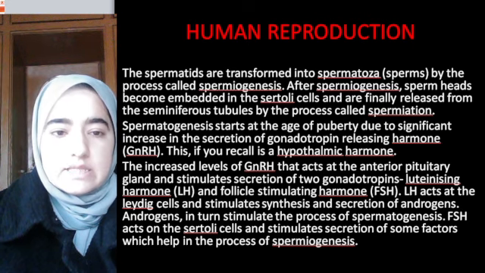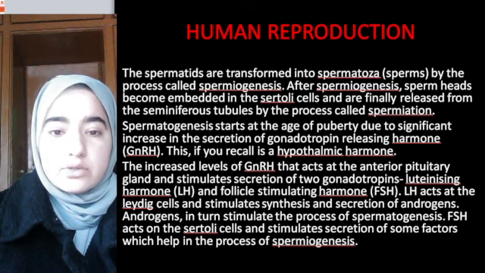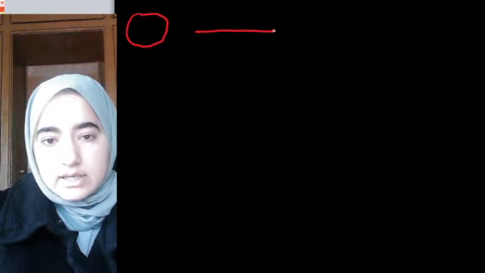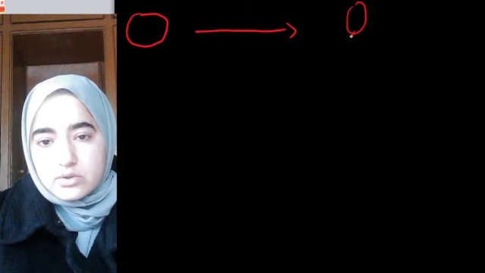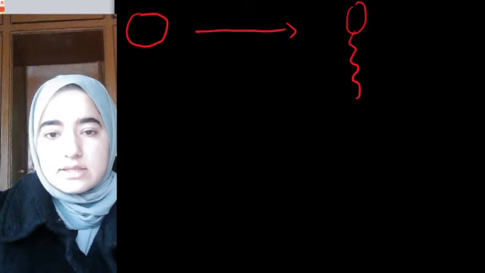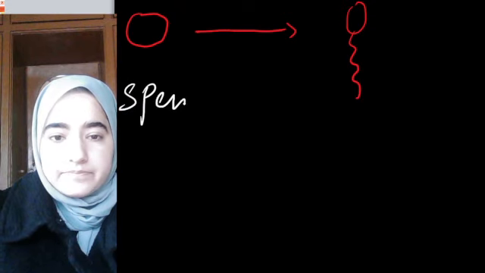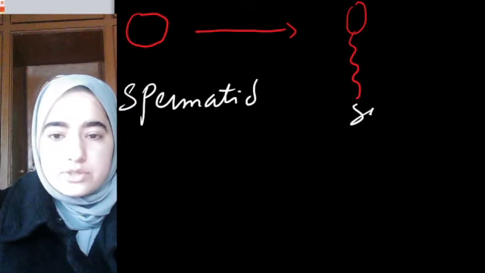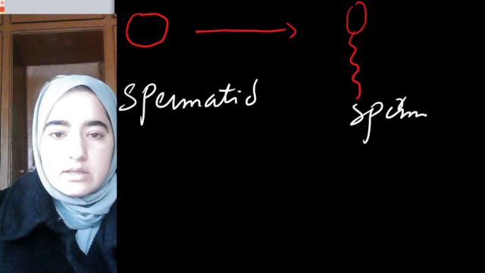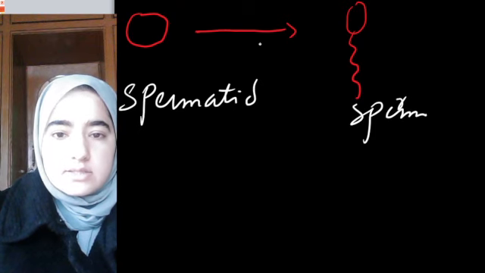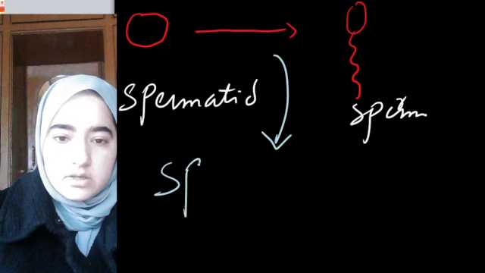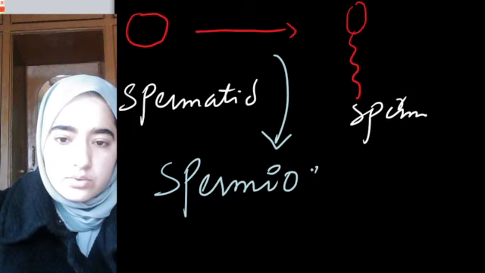Now spermatids will get transformed into spermatozoa by a process called spermiogenesis. Spermatids are like this. They have to be converted into spermatozoa, whose structure is like this. This conversion of spermatid into sperm is known as spermiogenesis.